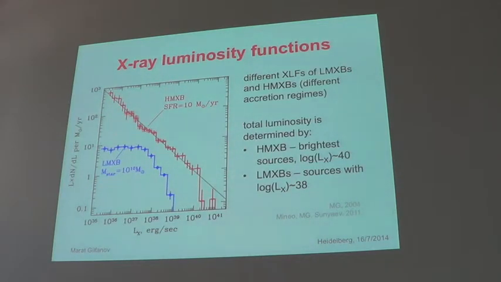Luminosity functions. Well, there is a lot of X-ray binary science in this plot, which I am not discussing here. They are different for low mass and high mass X-ray binaries, but what is important for high mass X-ray binaries is that it's a power law with a slope of 1.6. That means that the total luminosity of the galaxy is defined by the handful of brightest sources. And as you see, these are the sources which we know least about. For low mass X-ray binaries, it's mostly determined by sources around 10 to 38 ergs per second in elliptical galaxies. We understand these sources pretty well. We can do extrapolations to the low luminosities, etc. So they are much easier.